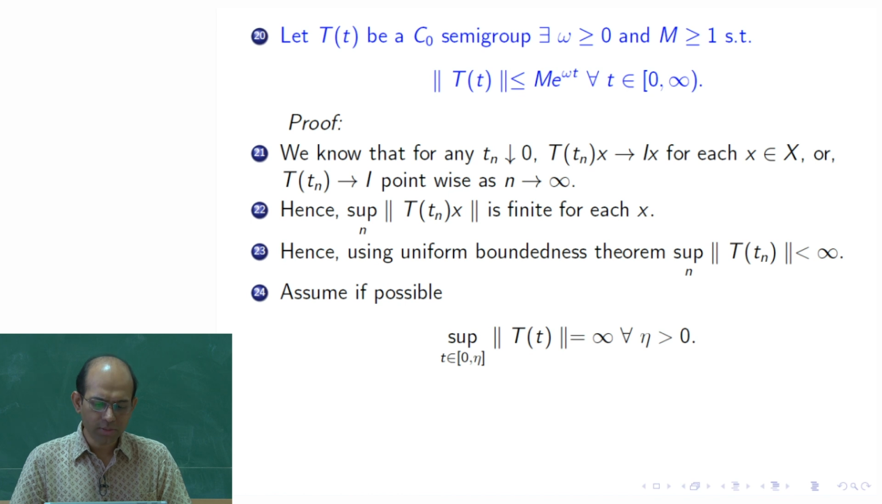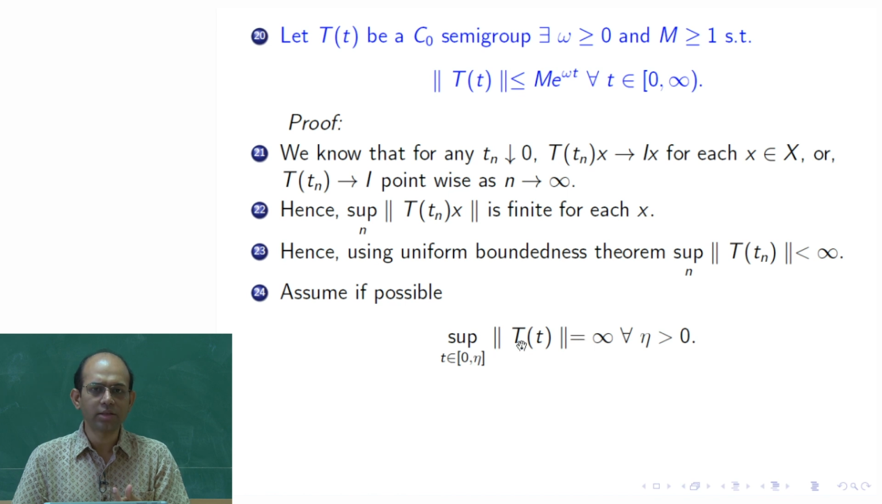Assume, if possible, that the supremum of the norm of T(t) is infinity when we take the supremum over small t from the closed interval 0 to eta, for any positive eta. Let me put it in a different phrase. You fix one eta positive, and then you get an interval 0 to eta.